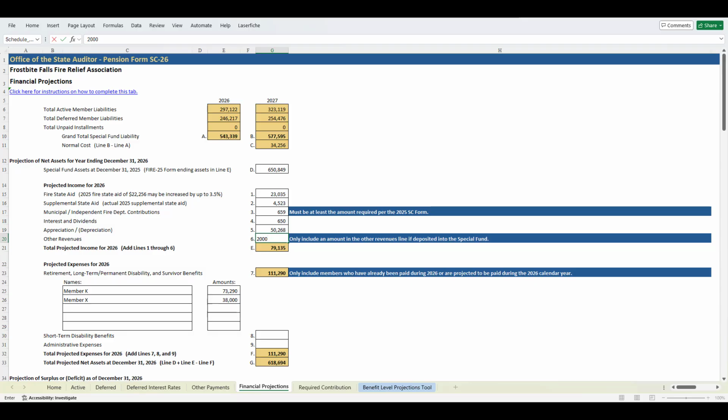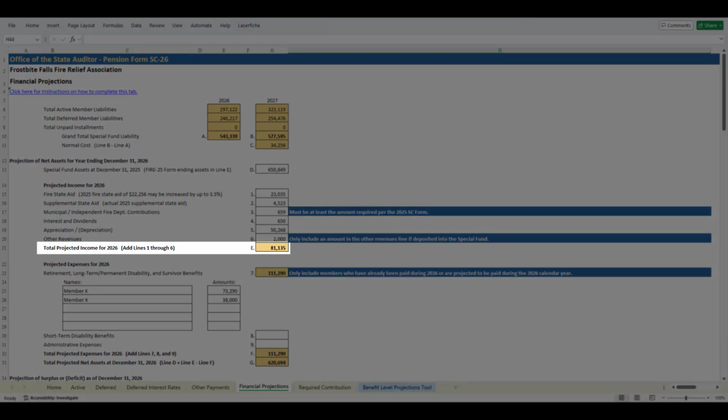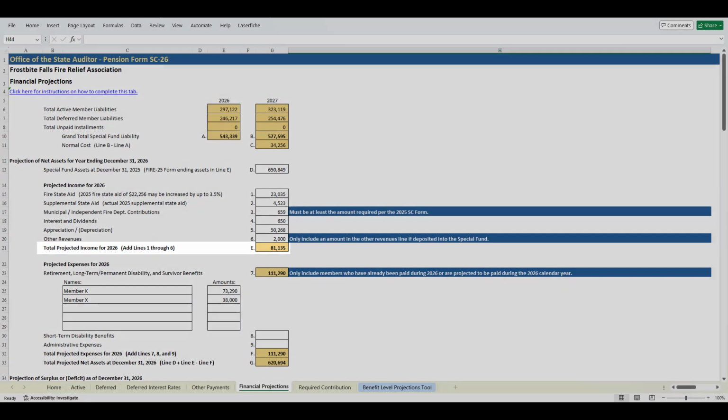Finally, for line 6, enter all other revenues, including supplemental benefit reimbursements received or expected to be received during the calendar year. Please note that the total projected income for the reporting year will be automatically calculated in line E and is the total of lines 1 through 6.